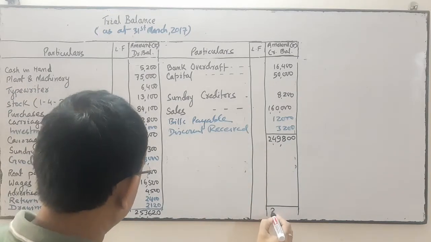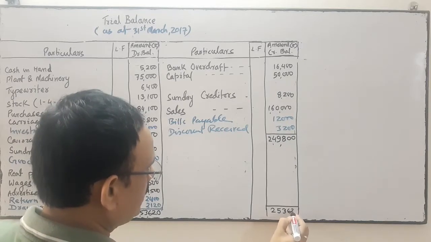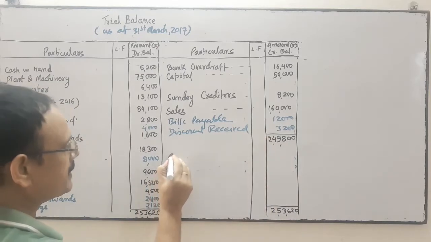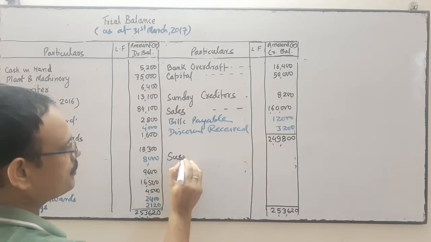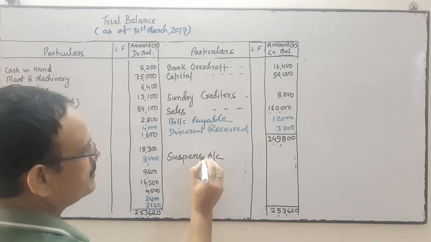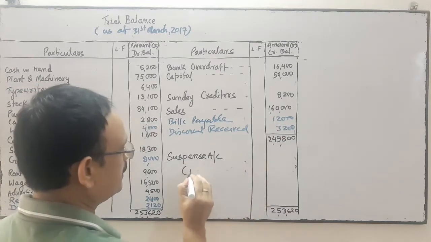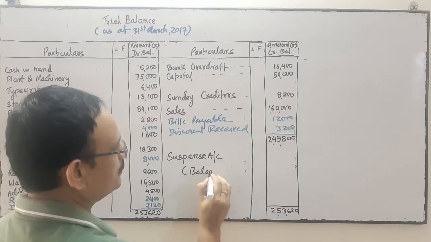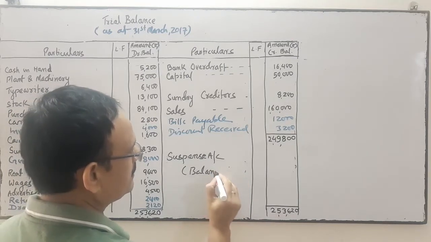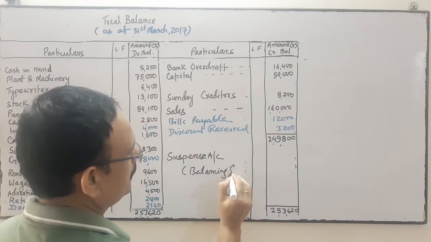Debit side total is 2,53,620 and credit side total is less than that. So this difference indicates your suspense account. The balancing figure will be transferred to the suspense account. This is the balancing figure.